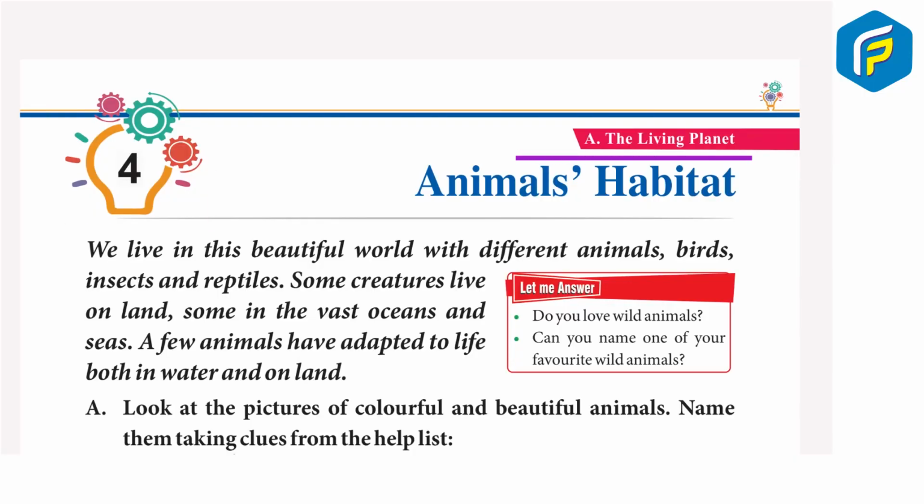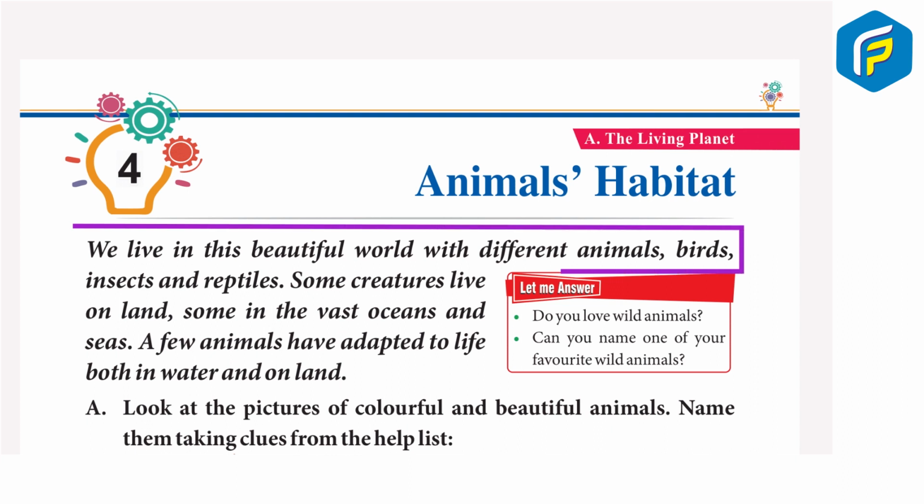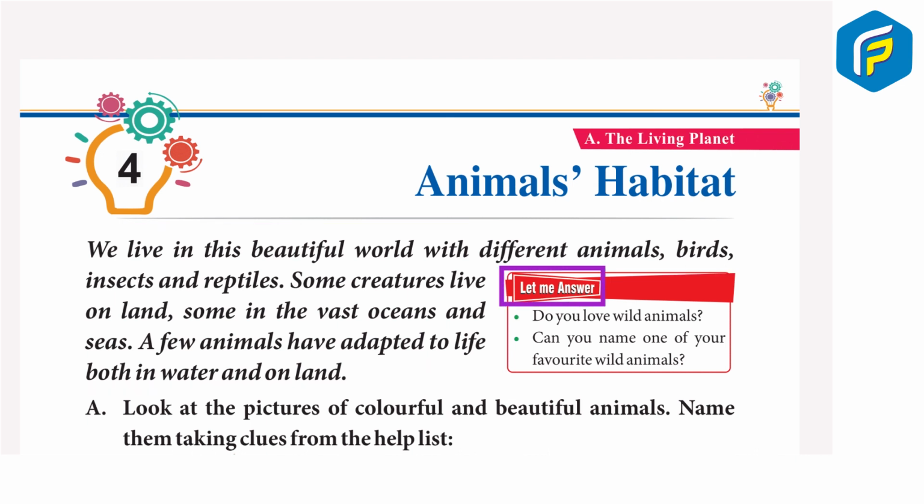Chapter 4: Animals' Habitat. We live in this beautiful world with different animals, birds, insects, and reptiles. Some creatures live on land, some in the vast oceans and seas. A few animals have adapted to life both in water and on land. Let me answer. 1. Do you love wild animals? 2. Can you name one of your favorite wild animals?